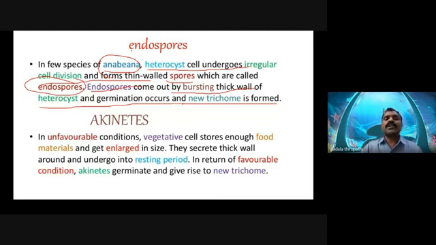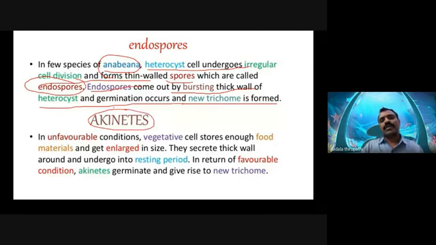So this is about endospores. They are produced inside the thallus and come out through the bursting of the cell wall, and when external conditions are favorable, the endospore germinates to produce a new thallus of Anabaena. Am I clear?